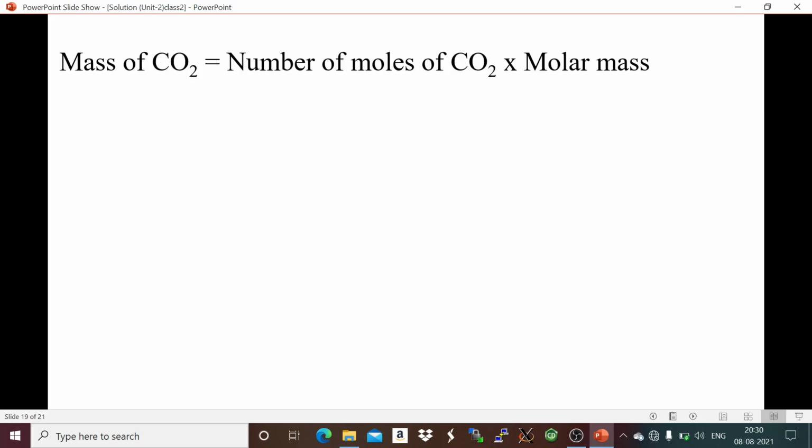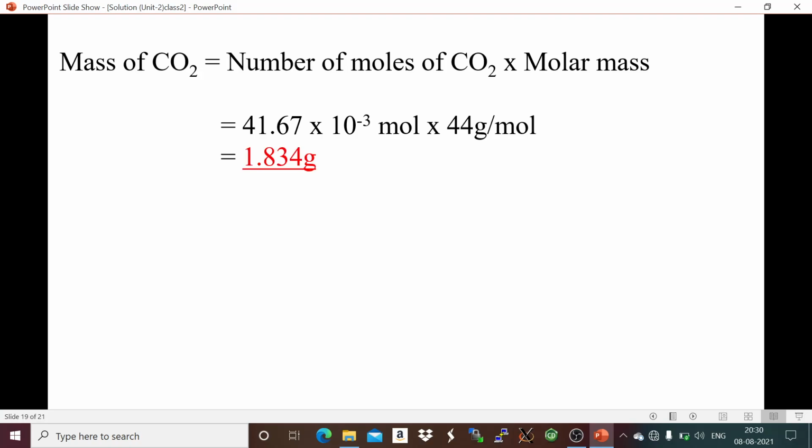Next part is the mass of carbon dioxide. The mass of carbon dioxide is the number of moles of carbon dioxide into the molar mass of carbon dioxide, because we know number of moles is mass by molar mass. The molar mass of carbon dioxide we know is 44 gram, so calculating we'll get 1.834 gram.